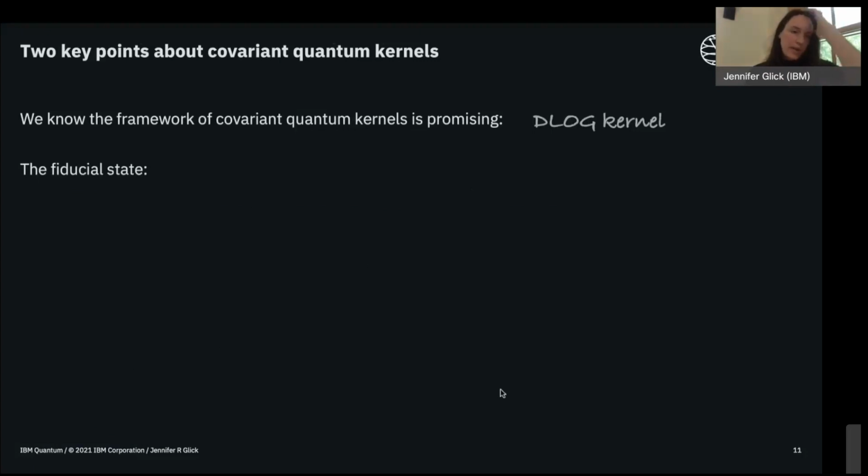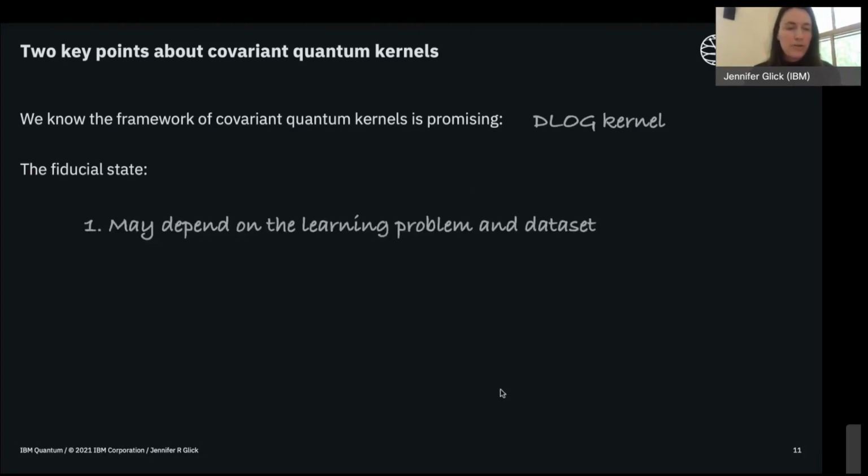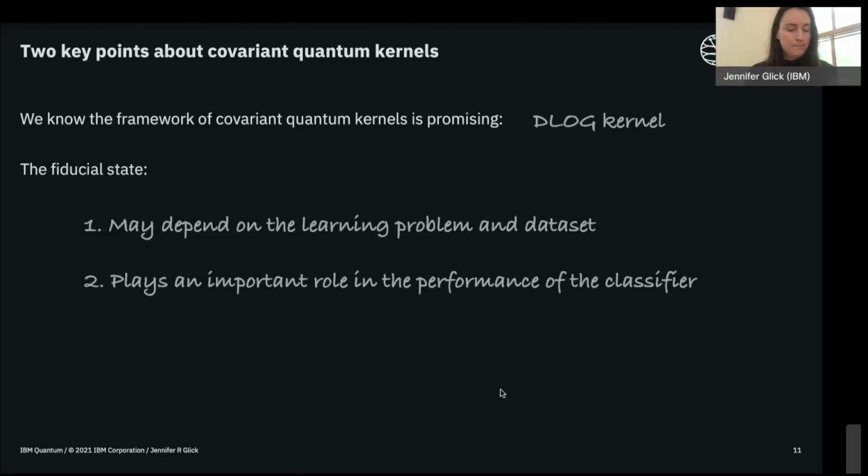The second point, which we already observed through this simple one qubit example, is that this fiducial state is a key piece of this whole framework, and its form may depend on the particular learning problem and data set that we're trying to solve.